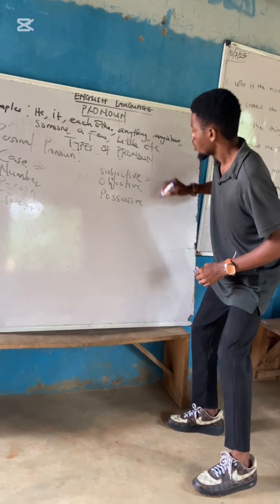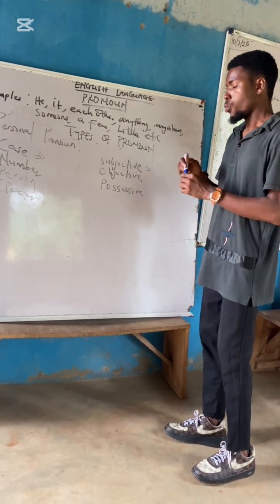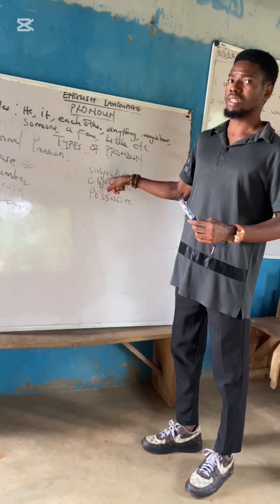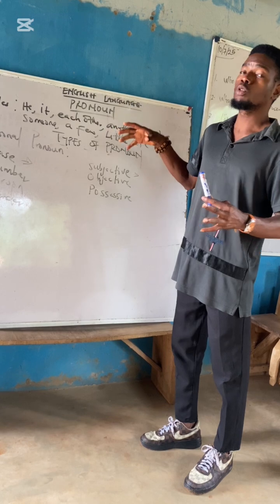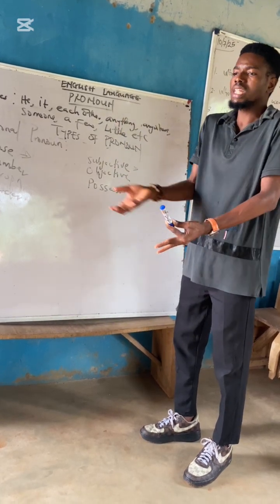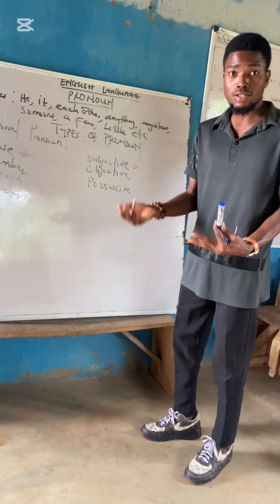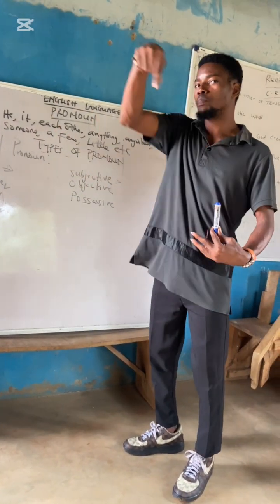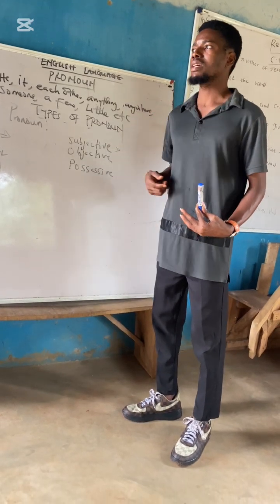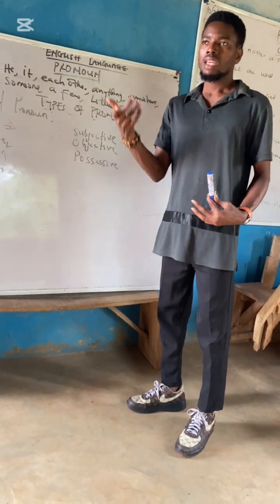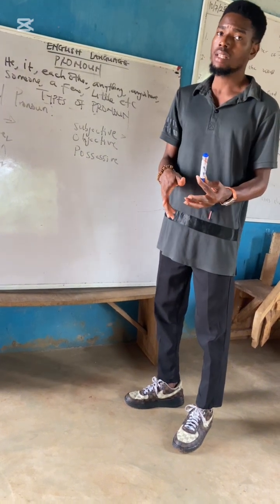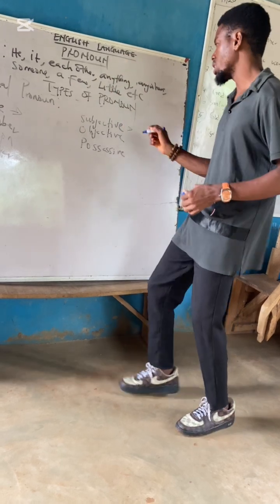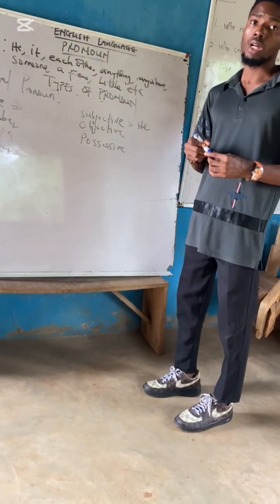Now, look at this. What's a subjective form? When a pronoun acts as subject, then it takes the subjective form. Subjective form is simply those pronouns that can occupy the slot of a subject. Don't forget, subjects simply perform action or they are the topic of a sentence. Let me give you an instance. James is my friend. In that sentence, James is the topic. So let us replace James and put a pronoun. He is my friend. So it simply means that the word he is a subjective case pronoun.